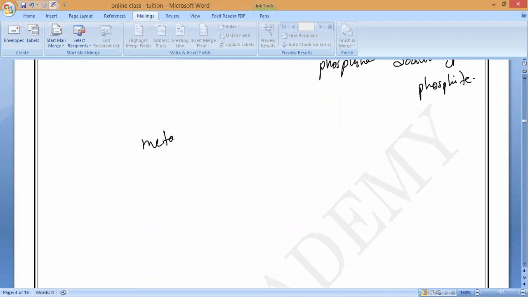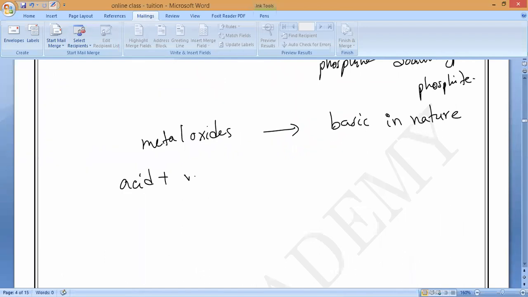Metal oxides, they are basic in nature. Do you understand, all of you? Basic in nature. That is why you can see acid will react with metal oxides and form respective salt plus water.